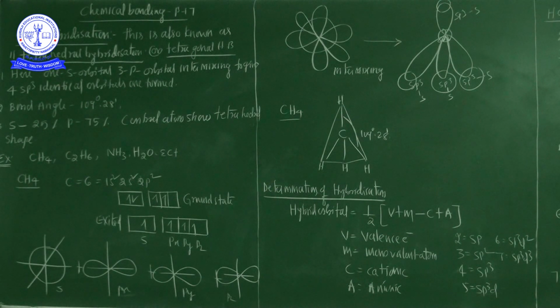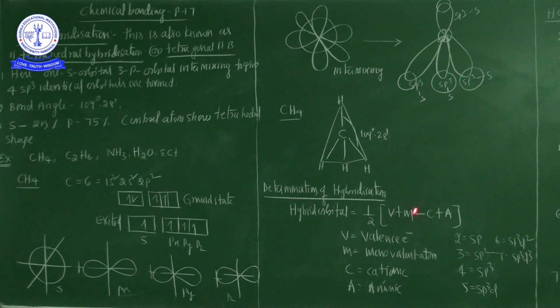Now we are going to discuss determination of hybridization on the central atom. How to calculate the hybridization of the central atom? Here is the formula: hybridization is equal to half into V plus M minus C plus A. Here V is the valence electrons on the central atom.